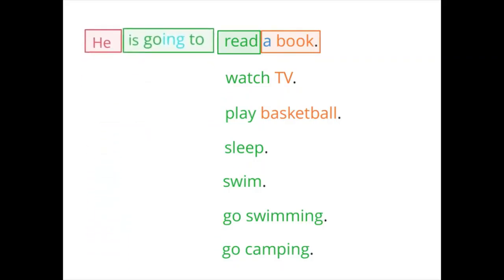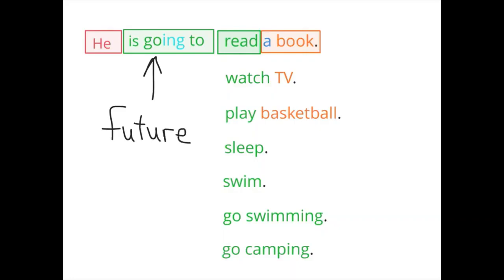With these sentences, this means it is not happening right now. It is going to happen later. It is going to happen in the future. That means not yet. We also want to see that our verb in these sentences is four words. Is going to, and then the action word read.